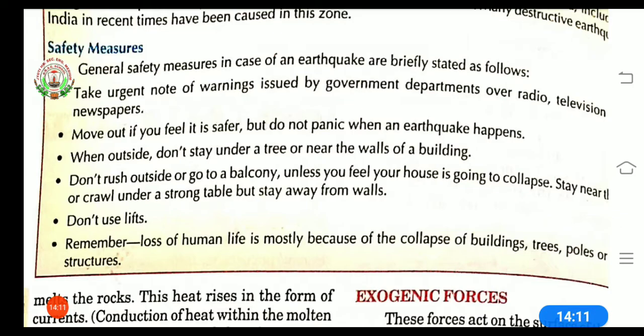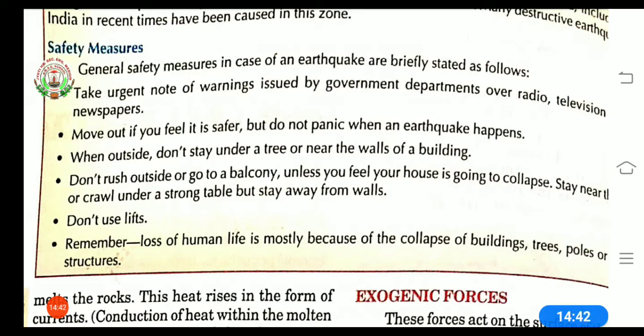Third is, when outside, do not stay under a tree or near the walls of a building. If you are outside your home or outside of any building, then do not stay under a tree or near the walls of a building. Why? Because they may fall on you. So you have to be in an open area where there is no tree or building.